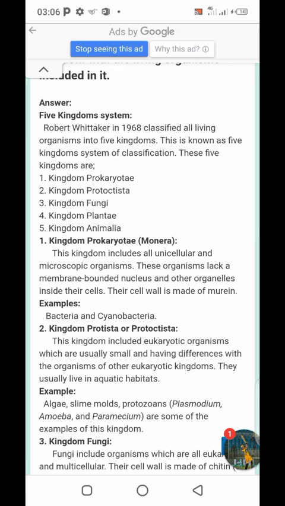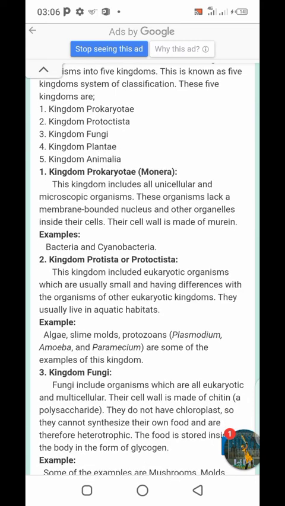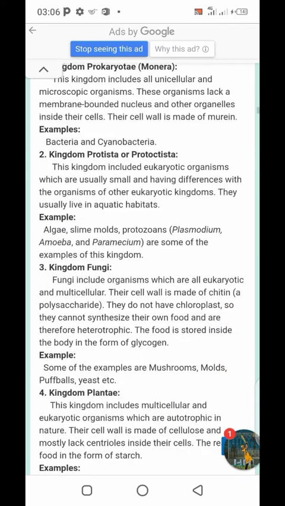This kingdom includes all unicellular, meaning composed of a single cell, and microscopic organisms which we can see only through a microscope. These organisms lack a membrane-bounded nucleus. Simply put, the nucleus is absent, and other organelles are also absent inside their cells. Their cell wall is made of peptidoglycan. Examples: bacteria, cyanobacteria.